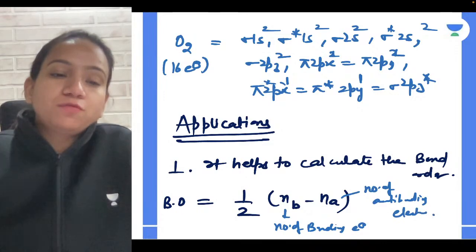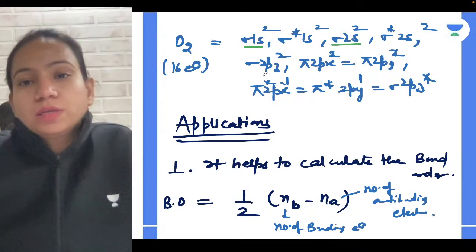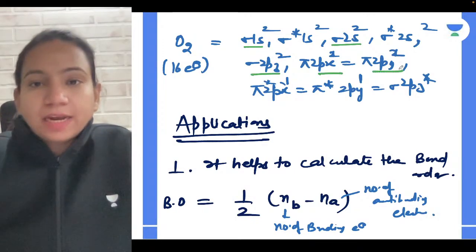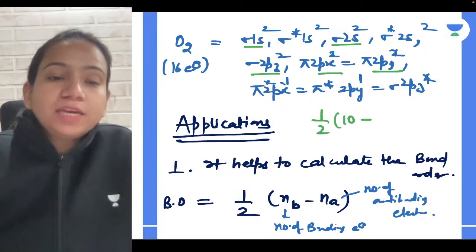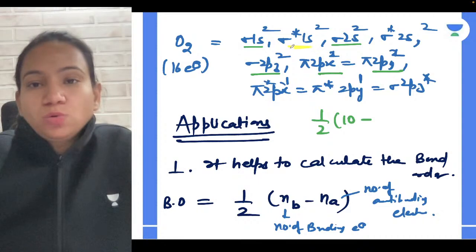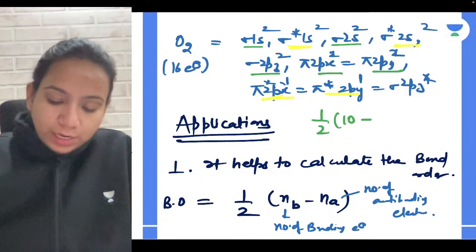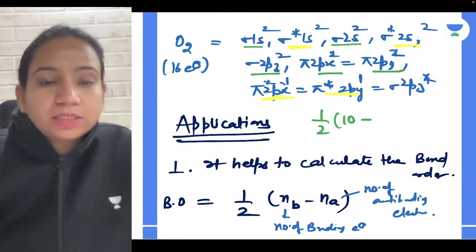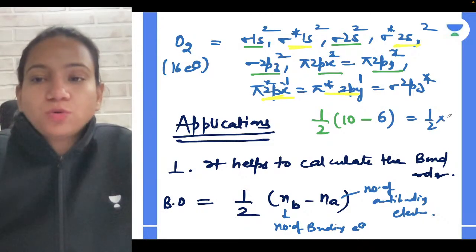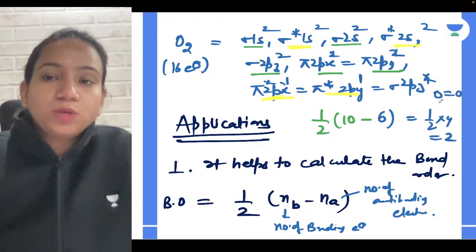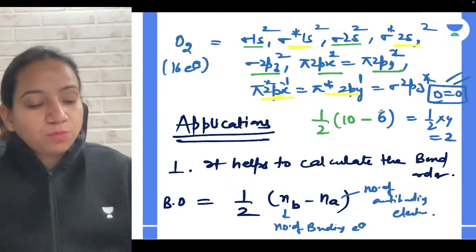So if we count for oxygen, how many bonding electrons are there? It is 2, 4, 6, 8, 10. So a total of 10 bonding electrons, minus how many anti-bonding? We can count: 2, 4, then 5, 6. There are 6 anti-bonding electrons, right? Very good. So 10 minus 6, half into 4, which is 2. And we all know that between oxygen atoms there are 2 bonds. So this is how you can find and specify the bond order.